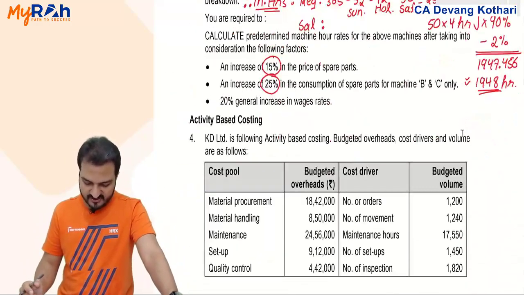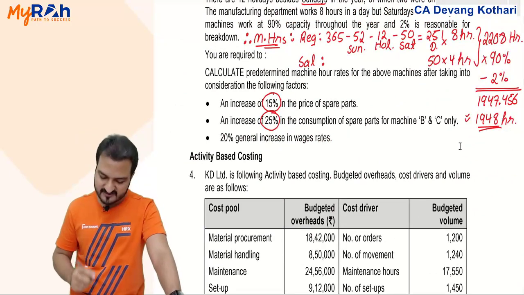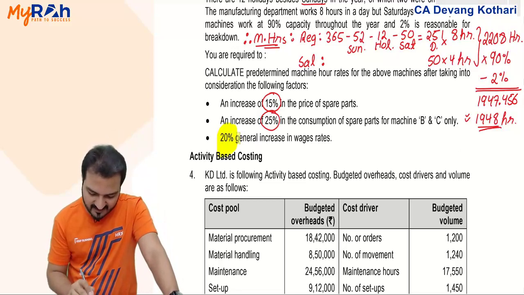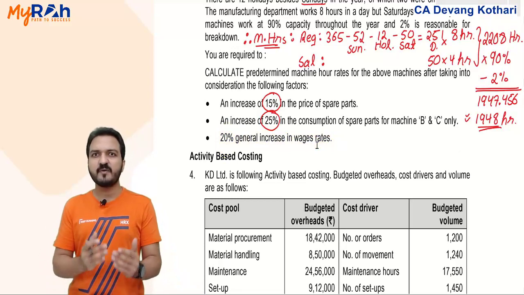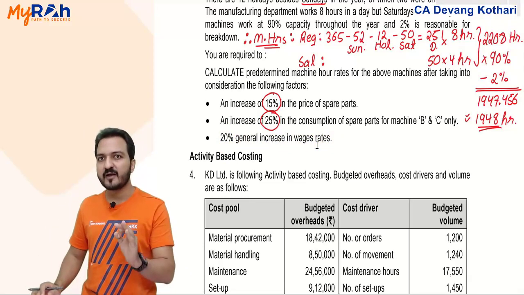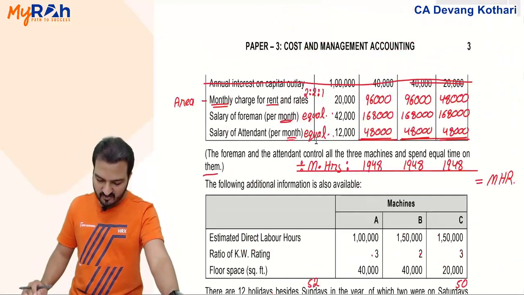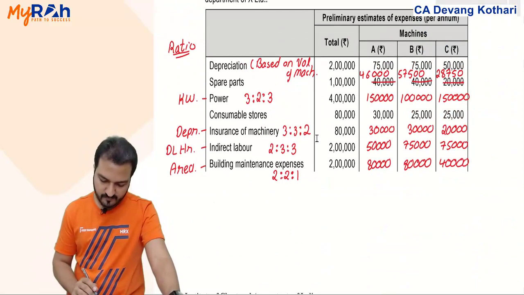So both spare part adjustments are done, 15% price increase, 25% consumption increase, and one more adjustment, a 20% increase in the wage rates. Now if wage rate increases by 20%, it will apply to whom? It will apply to the wages. Which wages are you given? You are given wages of indirect labor.